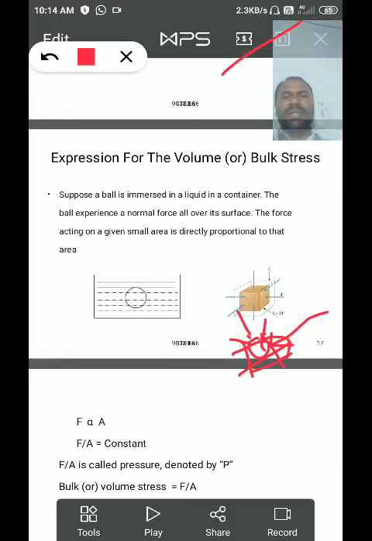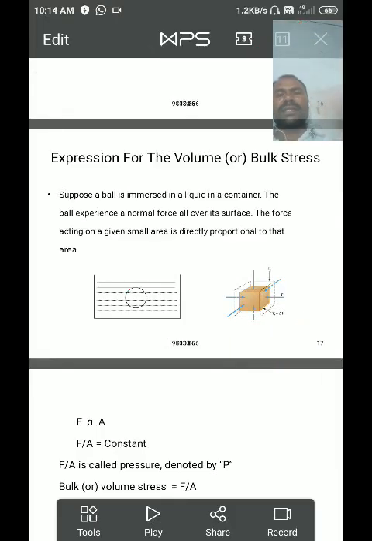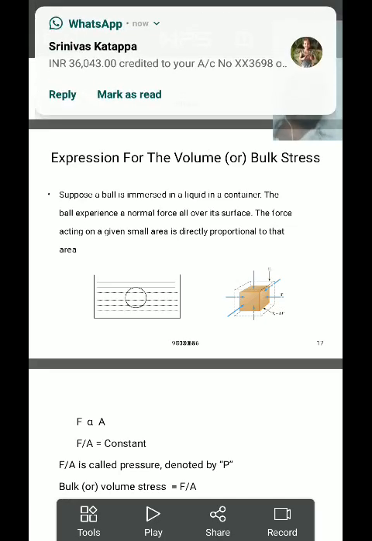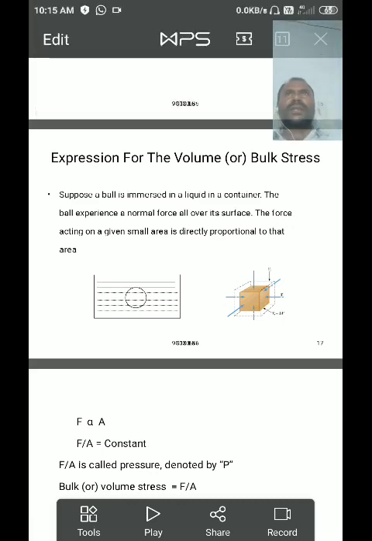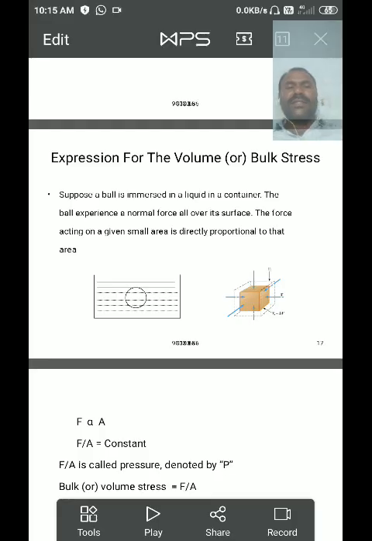The normal stress causes changes in size of a body. Which kind of change occurs? Here the change is in terms of volume. Hence the normal stress here is volume stress. That volume stress is also called bulk stress.